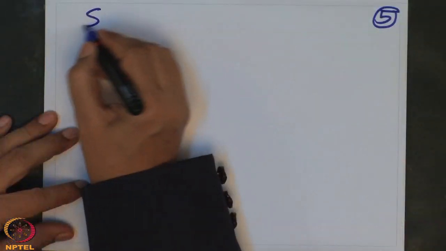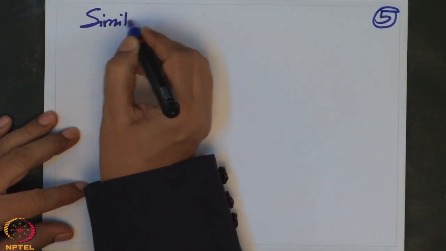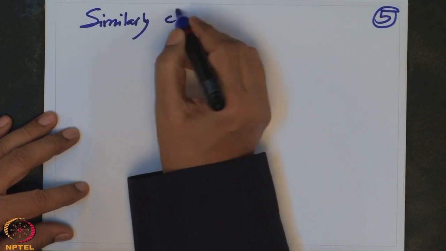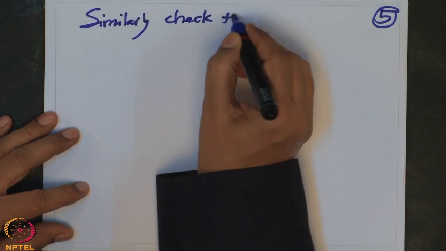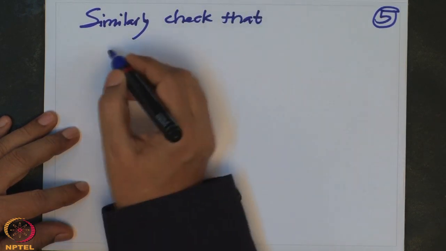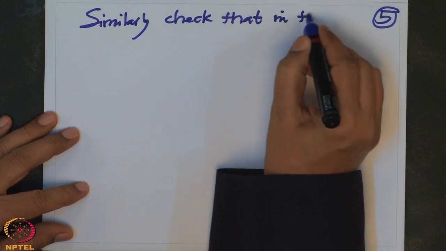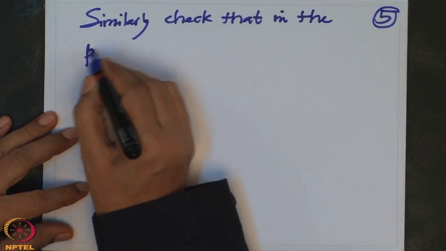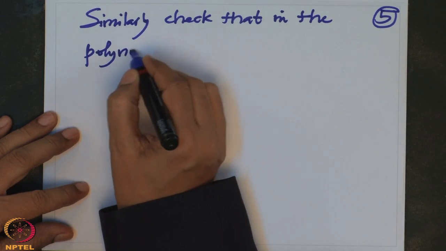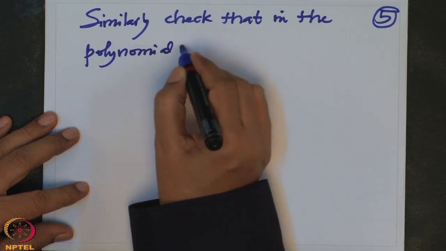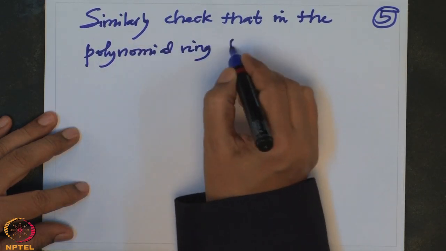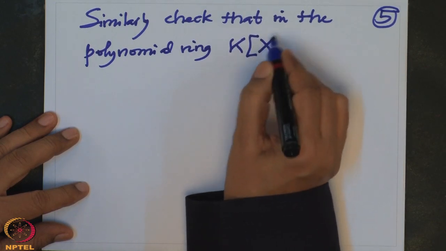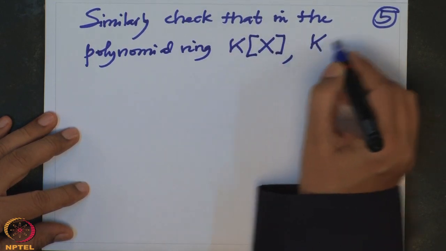So I will state without proof, and one should check this, similarly, check that in the polynomial ring K[x], where K is a field,